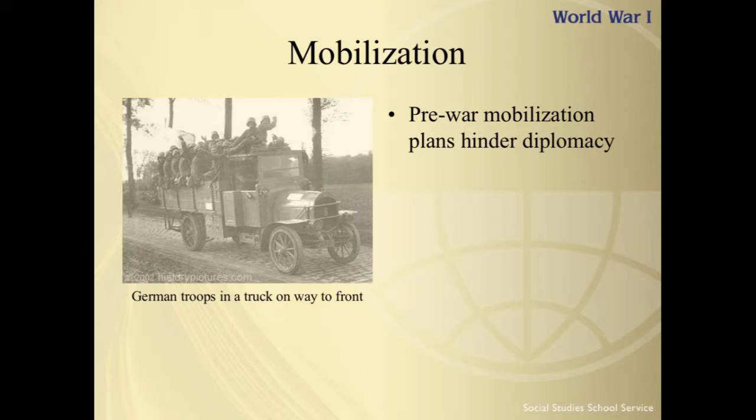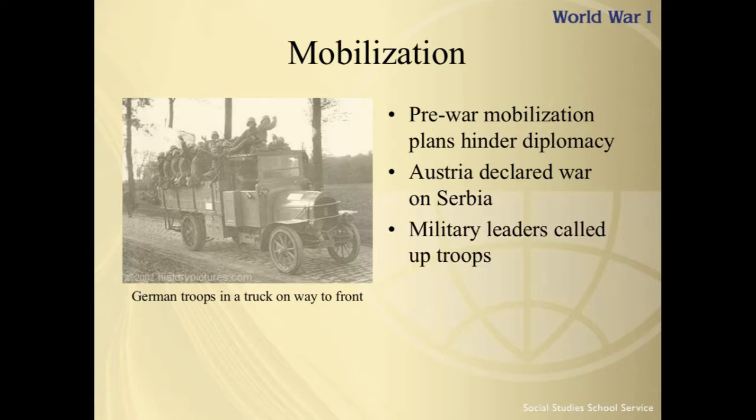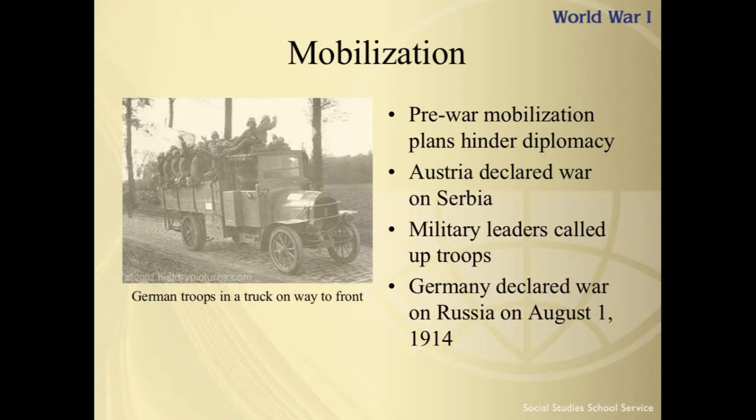As telegrams passed between Germany and Russia in the few days following Austria's declaration of war on Serbia on July 28th, military leaders were already calling up troops. An anxious Europe waits to see if either Russia or Germany is going to back down, and they're not going to have to wait very long. Germany declared war on Russia on August 1st, 1914, opening the way for the rest of Europe to become involved in the conflict.